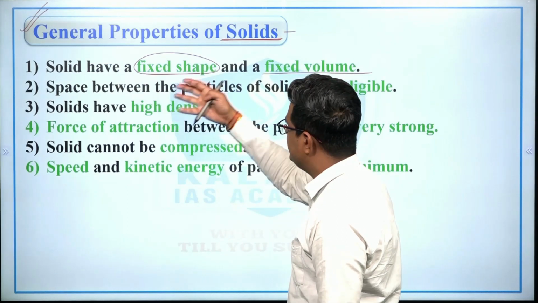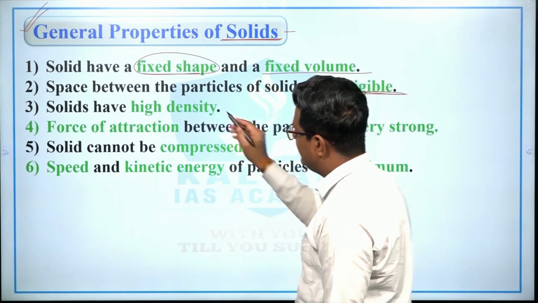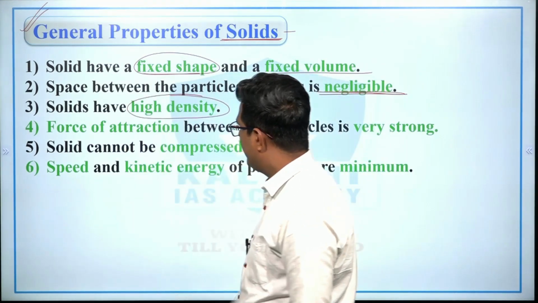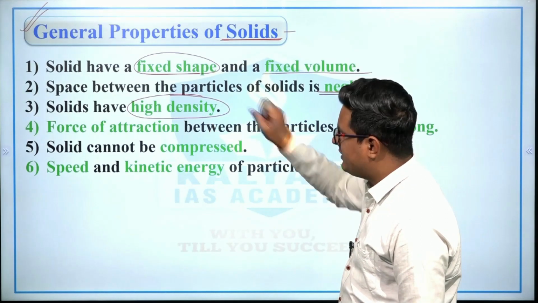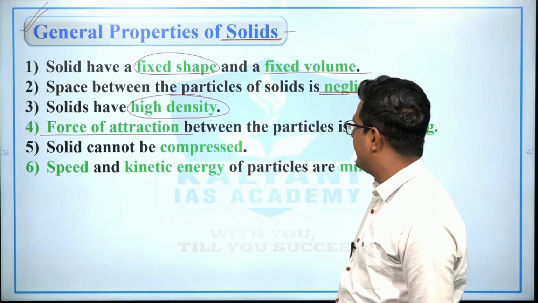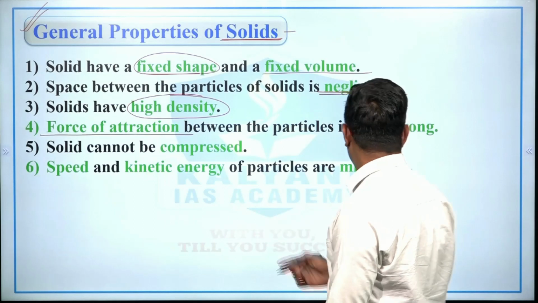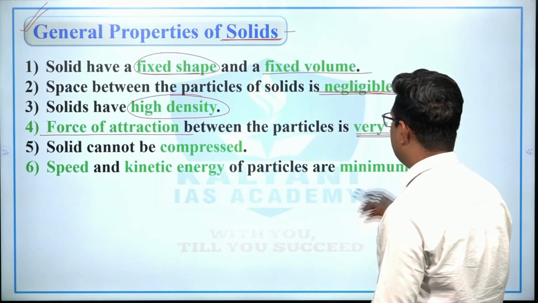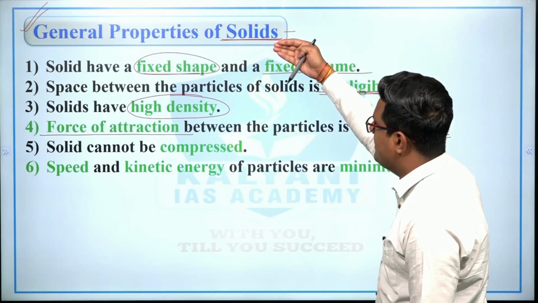Also the space between particles of a solid is negligible, therefore there is a high density, right? And the gap between the two particles is minimum, therefore there is a huge force of attraction, or we can say that the intermolecular force is very strong between the particles of solid matter.